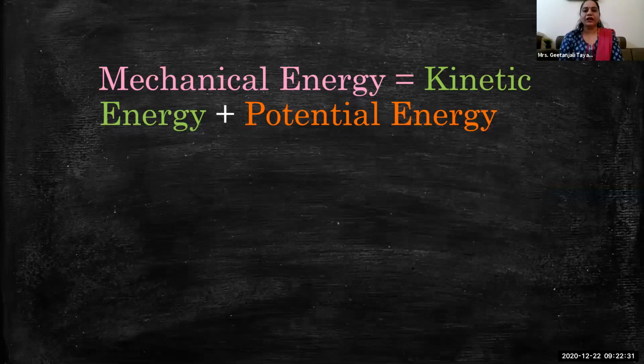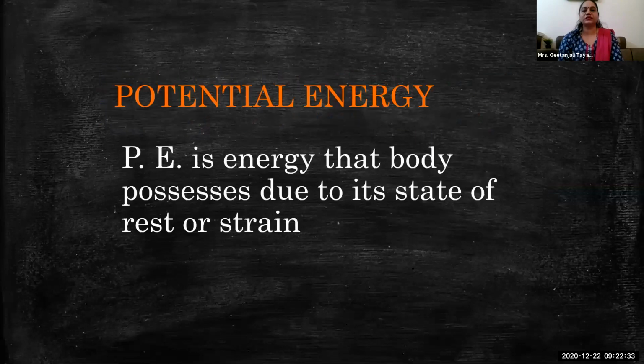Potential energy is energy that a body possesses due to its state of rest or strain. What is meant by that? A body possesses potential energy. The name itself suggests that the object has the potential to do something, or do work. Once that potential is properly directed, the energy gets released.